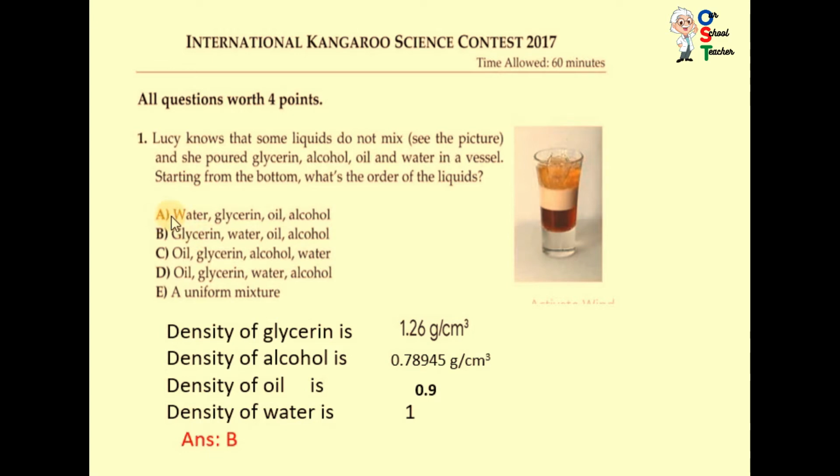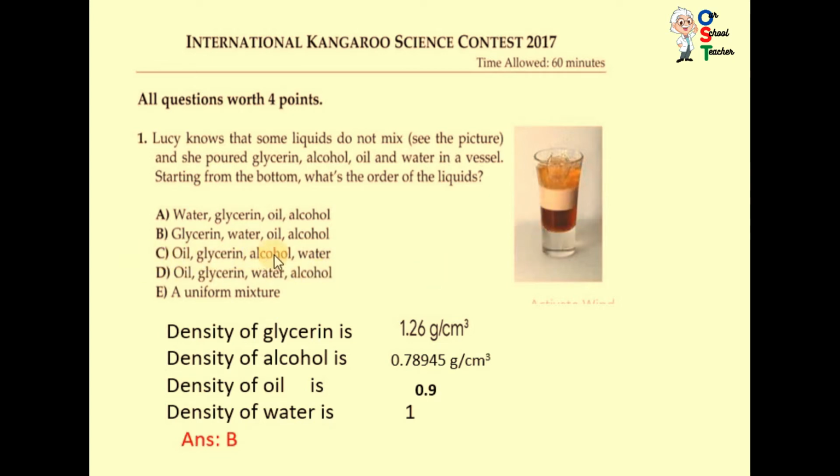Option A, water, glycerine, oil and alcohol. It is wrong. B, glycerine, water, oil and alcohol. It is correct because the density of glycerine is 1.26. It will be at the bottom, beneath the water. It doesn't float, it sinks.